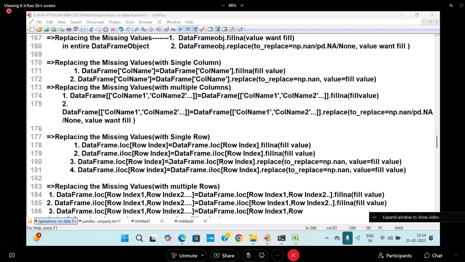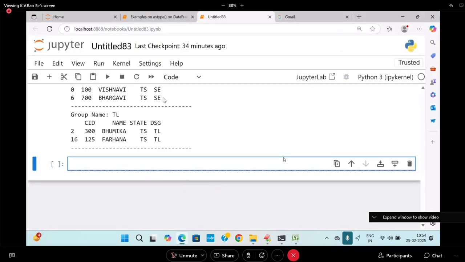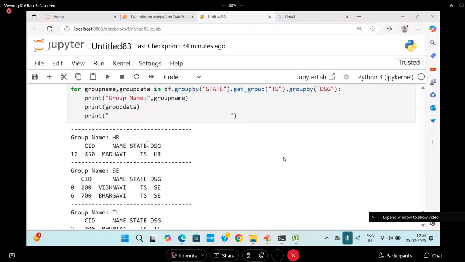Tell me. Sir, we are understanding all the things from Pandas itself, but most of the time I work on the Spark data frame. I work for a company in data engineering, and most of the time I haven't found Pandas. So can we simulate the things that we have studied for Pandas with the Spark data frame as well?